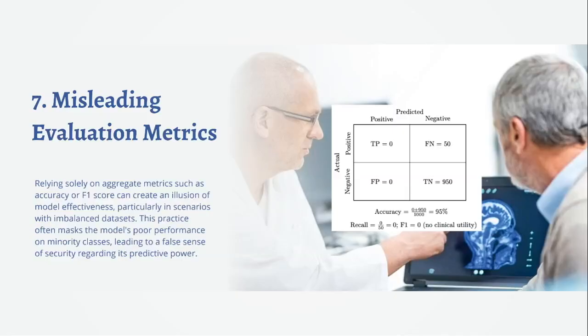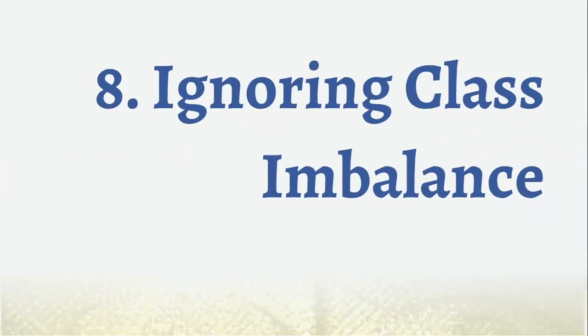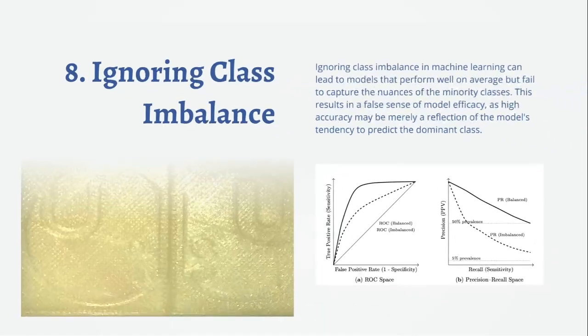So, while metrics like accuracy might look impressive, they can easily mask poor performance on minority classes and give a false sense of the model's true predictive power. Therefore, ignoring class imbalance is a big no-no. When one class dominates the dataset, the model often learns to predict that majority class very well, but fails to recognize the minority class. This can make overall accuracy look high, but in reality, the model is just biased towards the dominant class and missing important cases in the minority group.